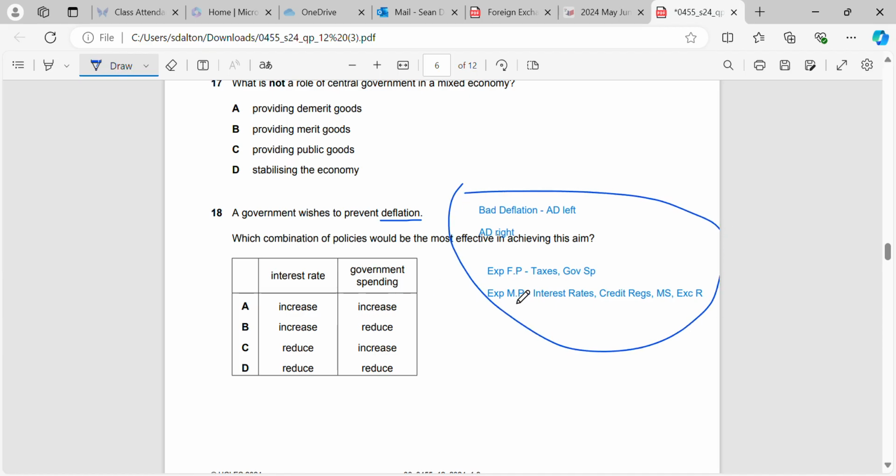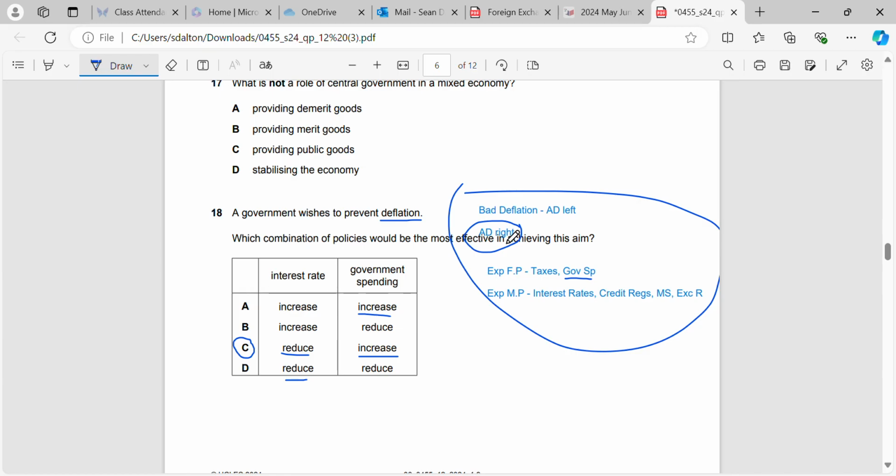So government spending, we know that that should increase because we've just given it here from fiscal policy. And interest rate, we know, should go down. So what we're left here with is the correct answer of C. Reducing the interest rate will make it easier for people to borrow money, which means that they will spend more money. So AD will move to the right.